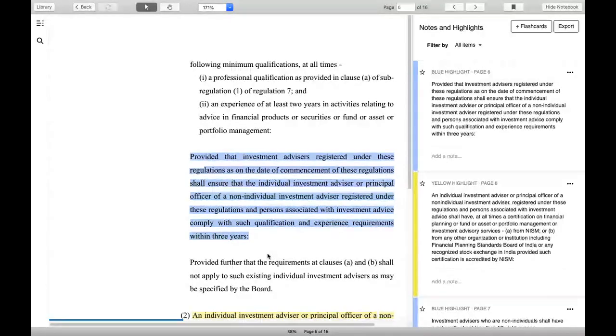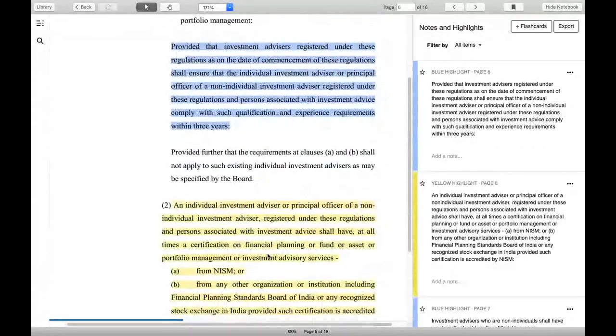A 10 plus 2 person can do the graduation in BCom by way of online university or open universities. Or if you are a graduate, you can do the management, you can take the MBA courses online. So you can become a professional there. Or you can do any professional course which is related to your business, a financial related professional course. Okay, so this is all given to you as a provision.